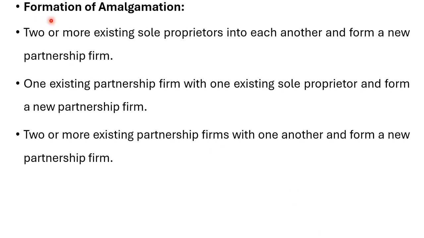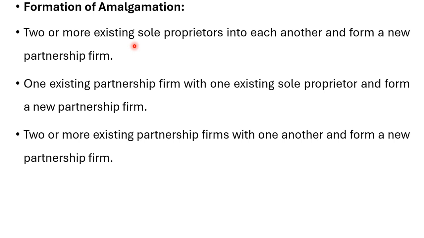Now, how does the formation of amalgamation take place? There are three possible ways. First, two or more existing sole proprietors come together to form a new partnership. For example, A is a sole proprietor and B is a second sole proprietor, and they come together to form a new partnership firm.